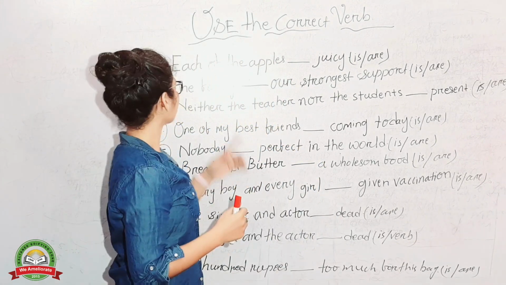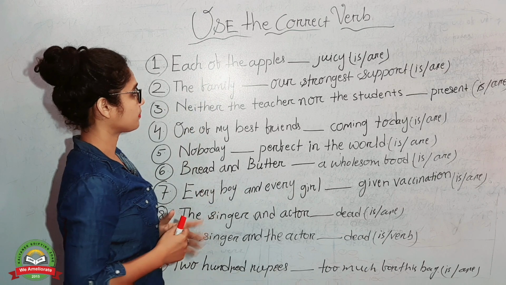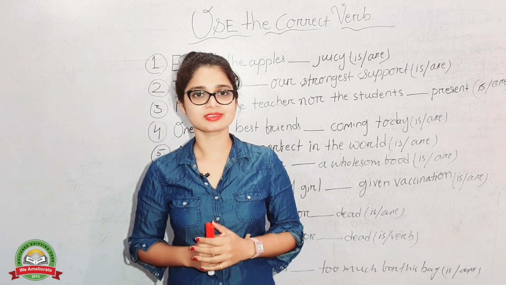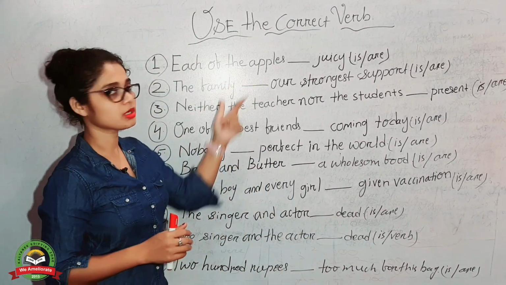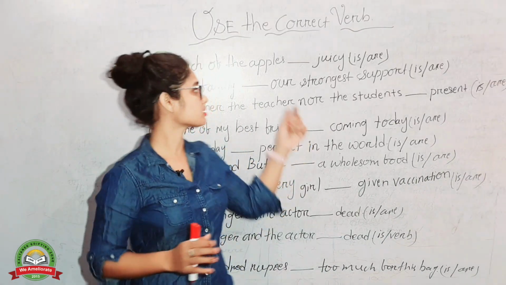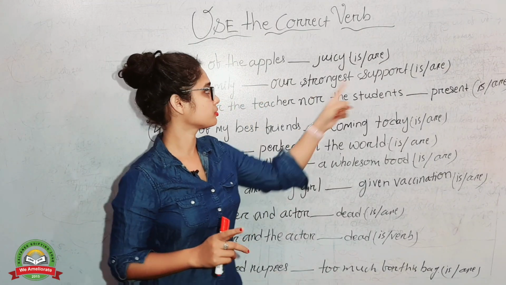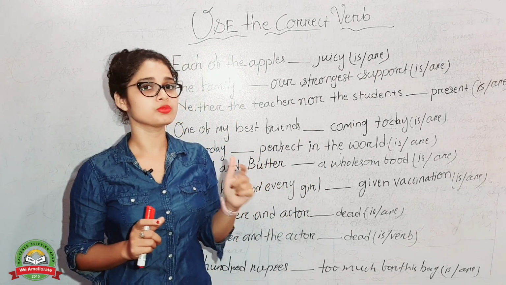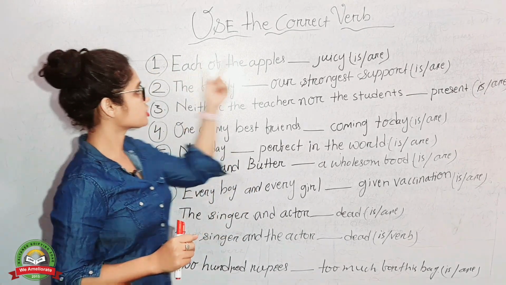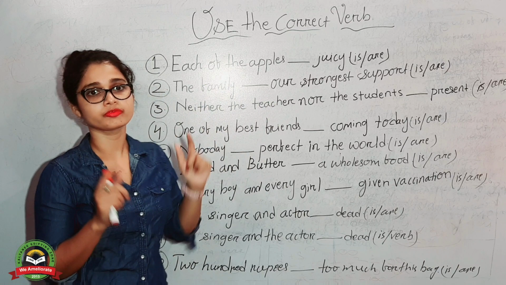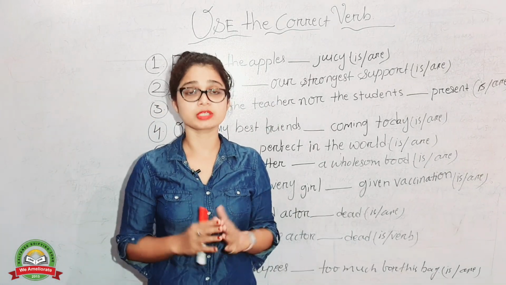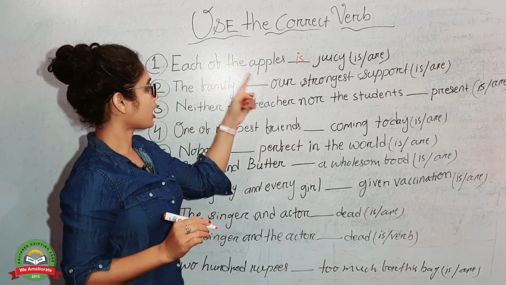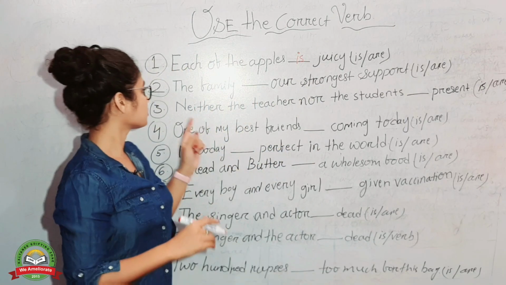Okay, so the first one I have written: each of the apples dash juicy. What do we have to use, is or are? Can you guess, guys? Okay, each of the apples. Students tend to make mistakes because they focus on apples and use are, but it is incorrect. When a plural noun comes between two singular subjects like each and juicy, the verb always agrees with the singular subject, so here it will be is. Each of the apples is juicy. Okay, so let's go for the next one.